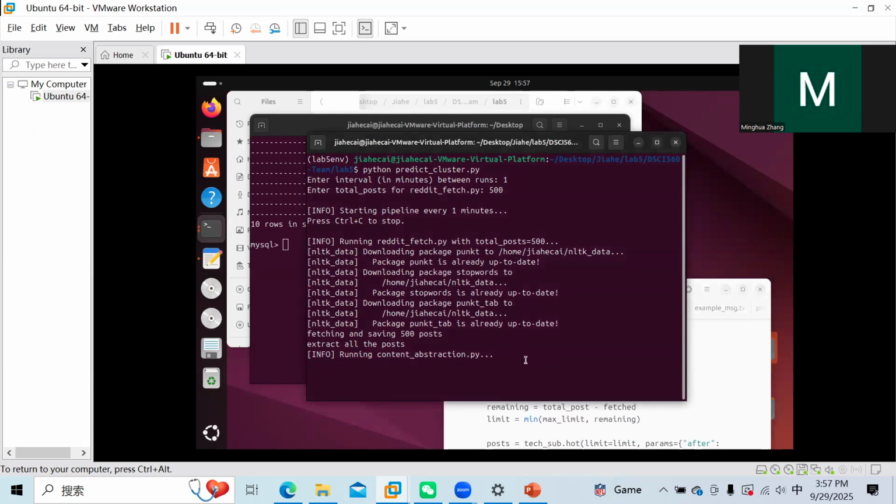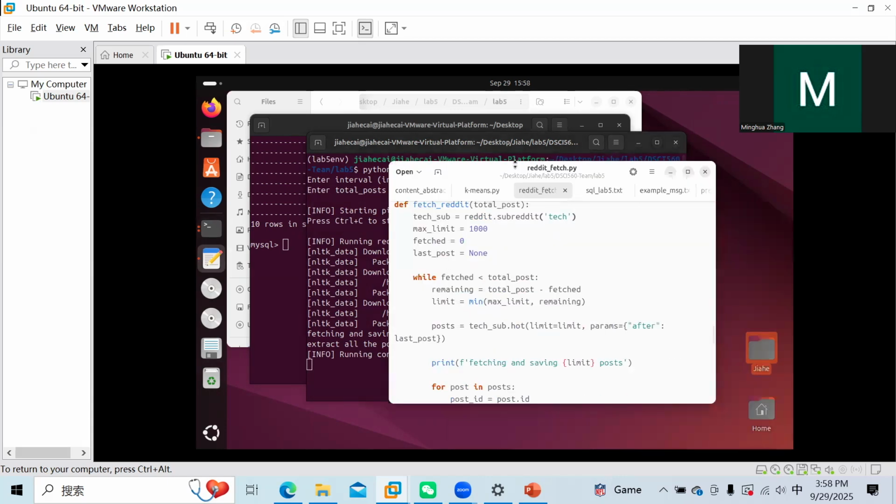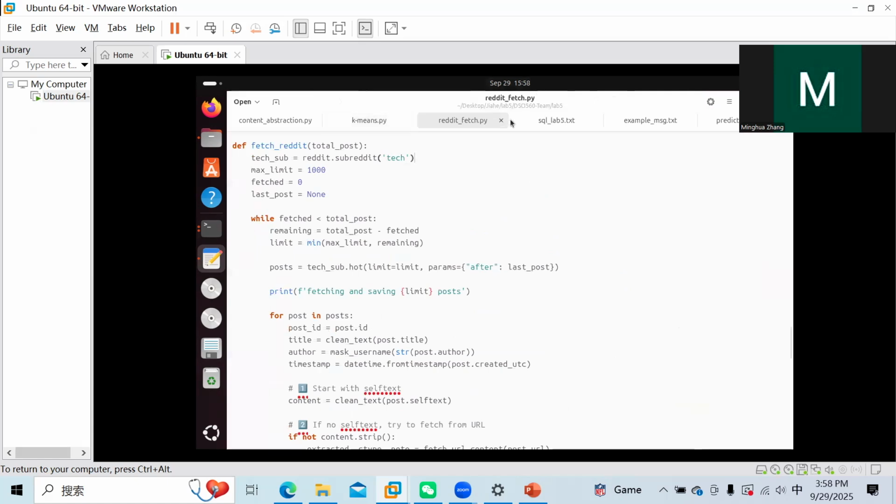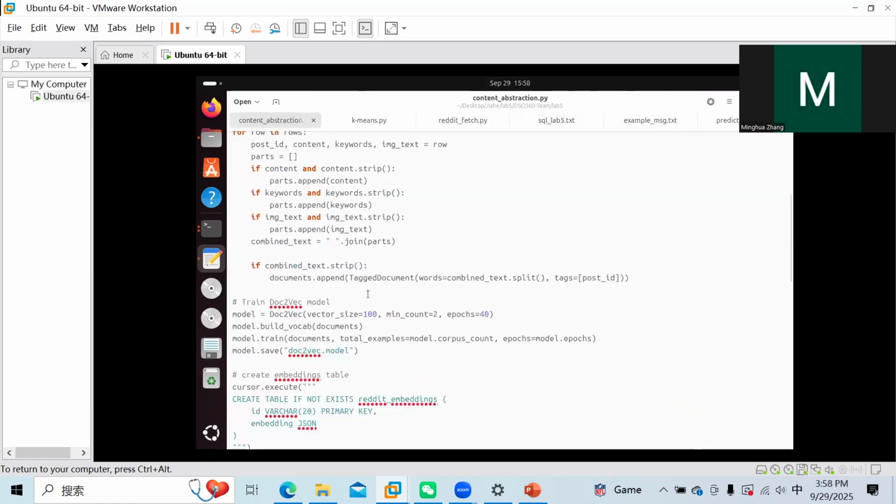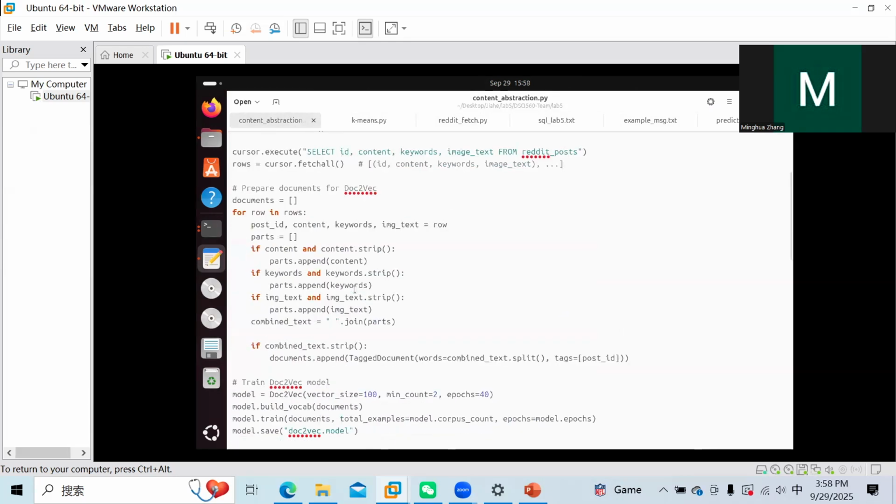Okay, then after we successfully extract all the posts, we do the content abstraction. It also took time because the model is quite large, as with the 500. First, we select ID, content, keywords, and image text from the Reddit post table. And we use content, keywords, and the image text to do the abstraction.